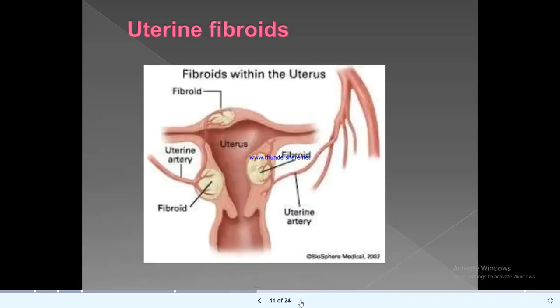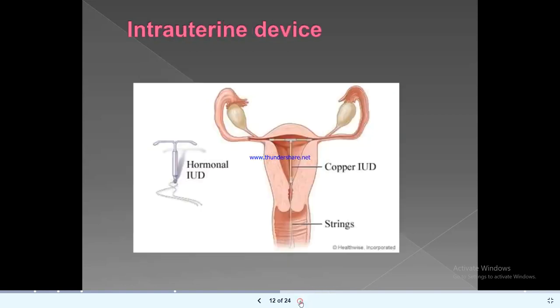Uterine fibroids. Within the uterus, you can see fibroids here in the endometrium, in the myometrium, and again in the fundus. These are the fibroids in the uterus. They can be near the endometrium, in the myometrium, and can be attached to the perimetrium with the help of a pedicle, or attached to the cervix also.